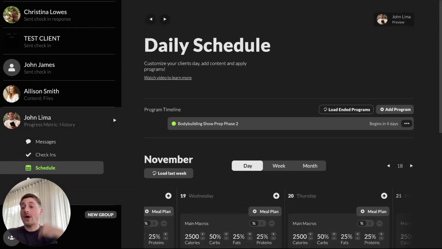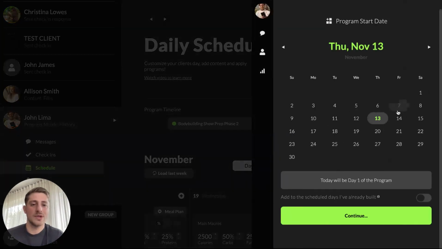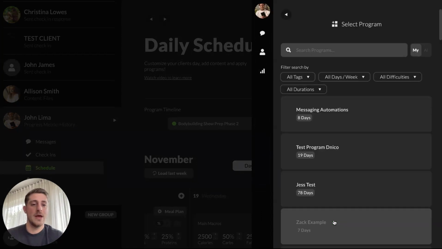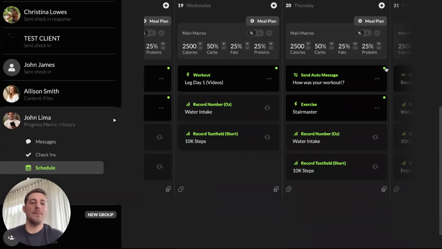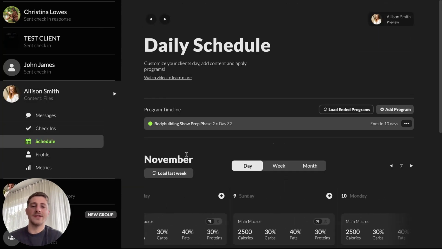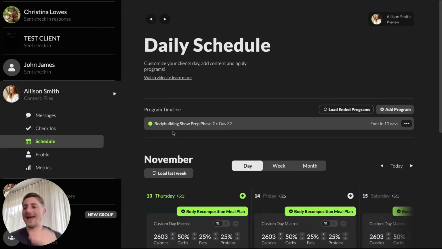But what we can do on top of this is add those messaging automations, right? Add program once again, and maybe I just want to start this today, so I'm not going to wait until the program starts. Continue, messaging automations, and it now layers on top, as we can see here, those auto messages that we scheduled on top of the program that this client received. And this is super useful. It can run independently. And that means that if we onboard Allison tomorrow, right, we do the same thing with Allison where we assign a certain program and then separately schedule those auto messages, right?